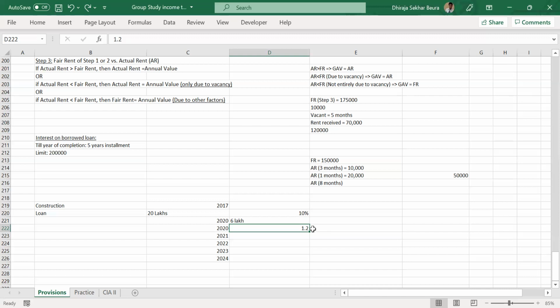Because in the beginning when we discussed, we said that the deduction is only postponed. So whatever interest you are paying from the year it is completed will be allowed either way. Now, another additional benefit given is that for those 3 years or whatever number of years the construction was going on but completion was not done, for that many years, in 5 installments that will be allowed. That is separate.